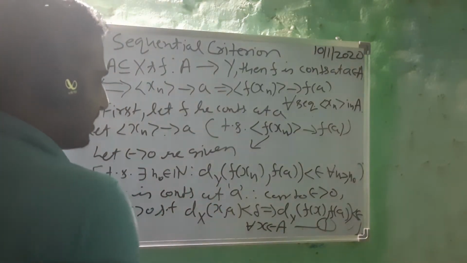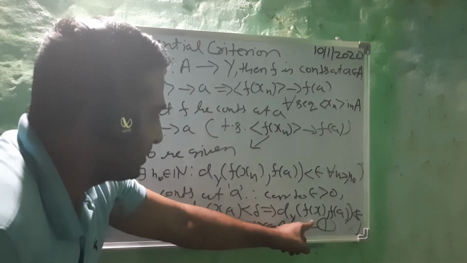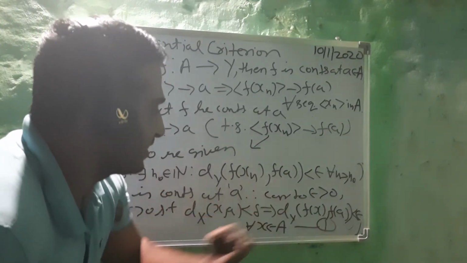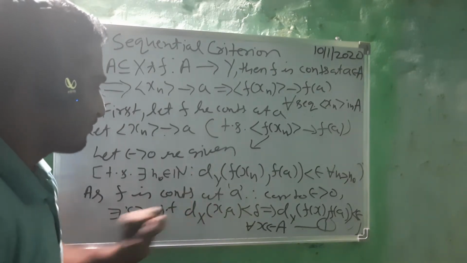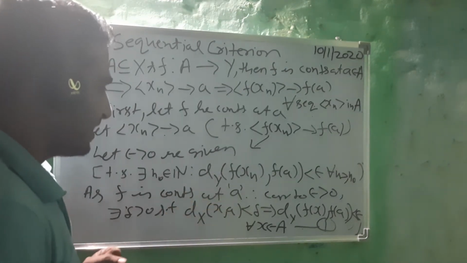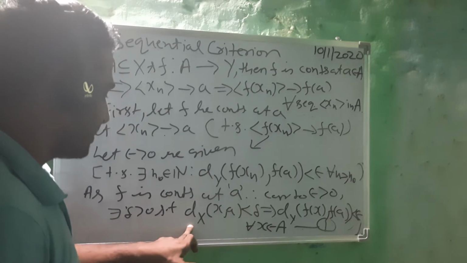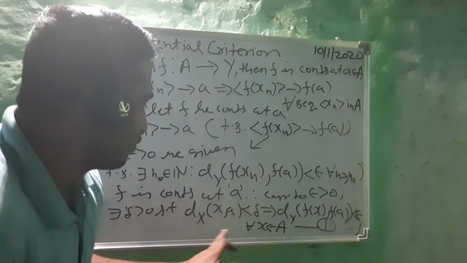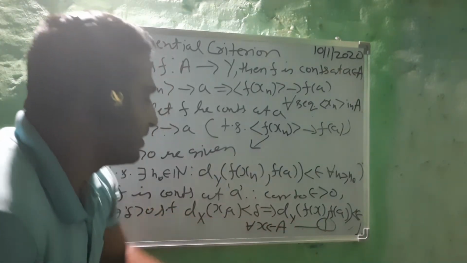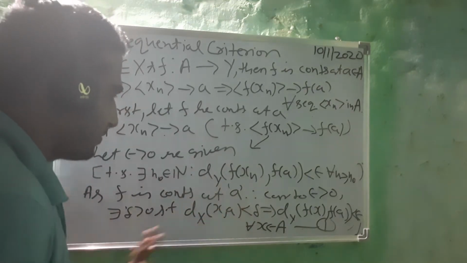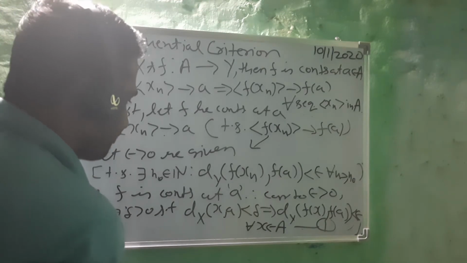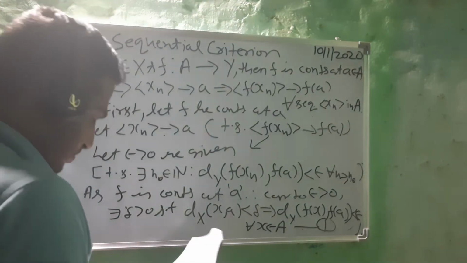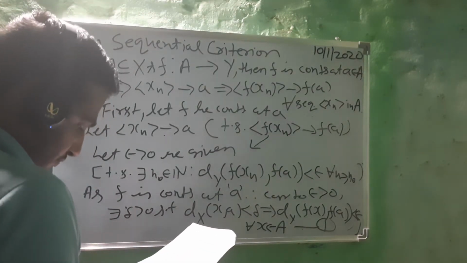So the definition of continuity says the distance of f(x) and f(a) is strictly less than epsilon whenever the distance of x and a is strictly less than delta. This we are discussing in the set X, the domain, and this in the codomain. So this we have got.